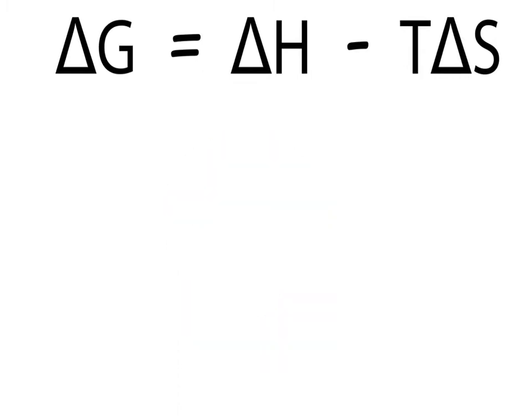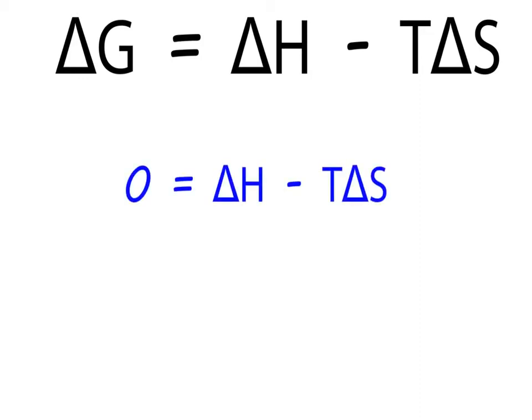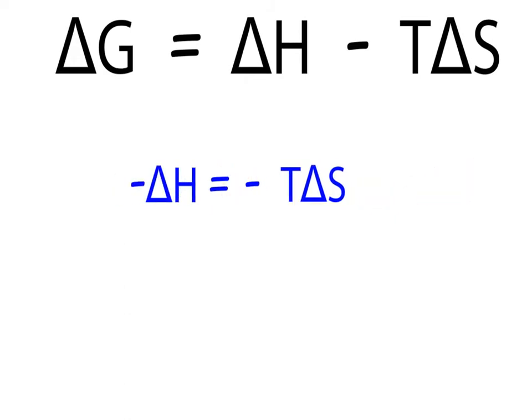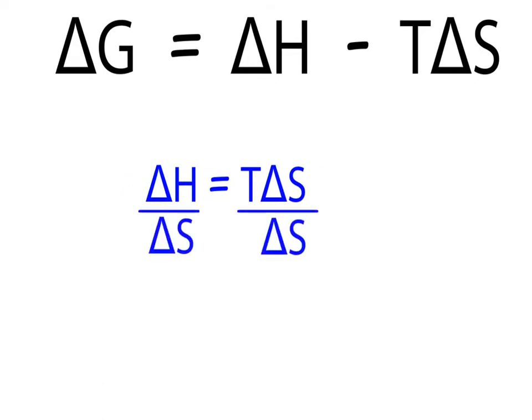For an endothermic reaction with a positive entropy change, you may be asked what is the minimum temperature at which the reaction becomes feasible. To do this, you assign a value of 0 to delta G, as you want the temperature at which delta G just becomes negative. You can then subtract delta H from both sides and cancel, and multiply both sides by -1. Then divide both sides by delta S and cancel. The temperature at which the reaction becomes spontaneous is the enthalpy change divided by the entropy change.